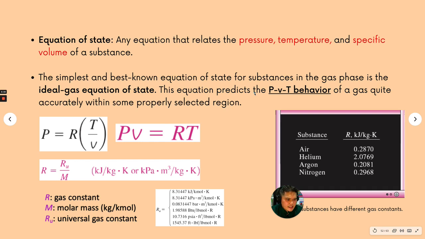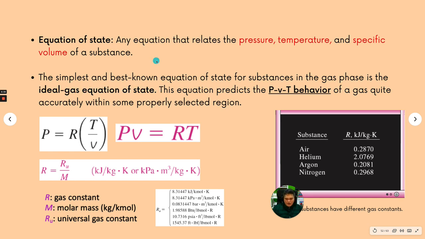So just now we were using the phase diagram to determine the properties of certain substances. But right now we want to use an equation. Just now we had the PV, TV diagrams and so on. We use the phase diagram to determine the property of a certain substance, and we can also use what we call the equation of state. The simplest and best known equation of state is what we call the ideal gas equation.